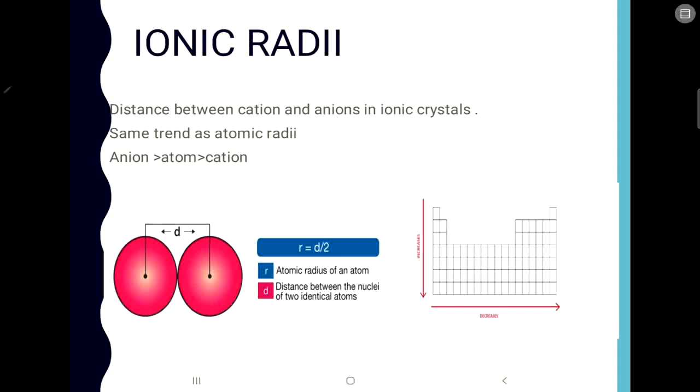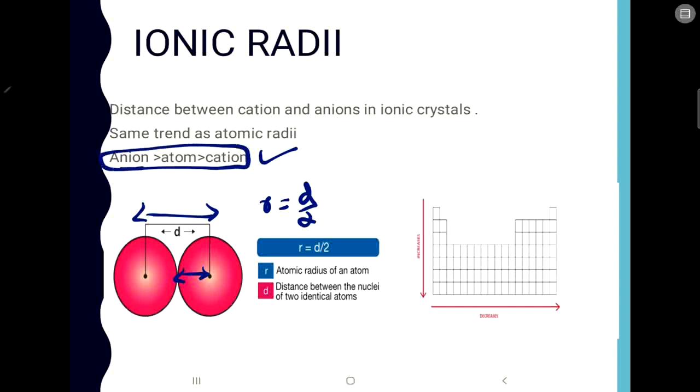Okay, so here you can see that this is the ionic radii, and if you want to know the atomic radius, this is the atomic radius. That is, you can find it by doing atomic radius r, you can do it by d by 2. Okay, so that is for atomic radius. Now here, this thing is very important.